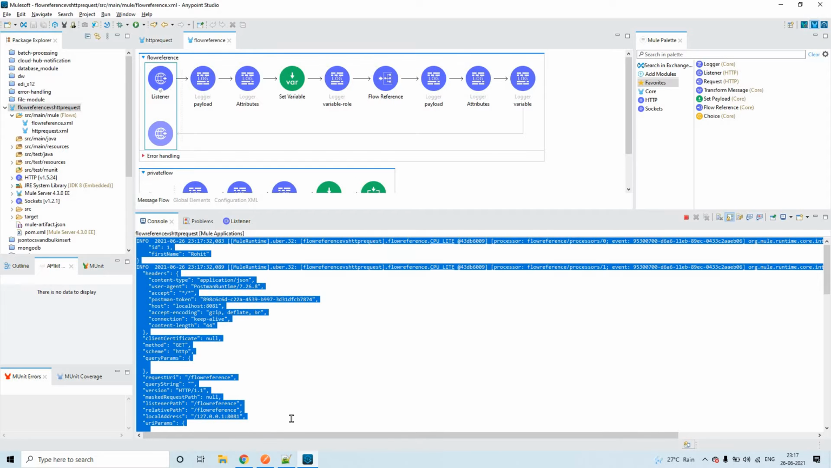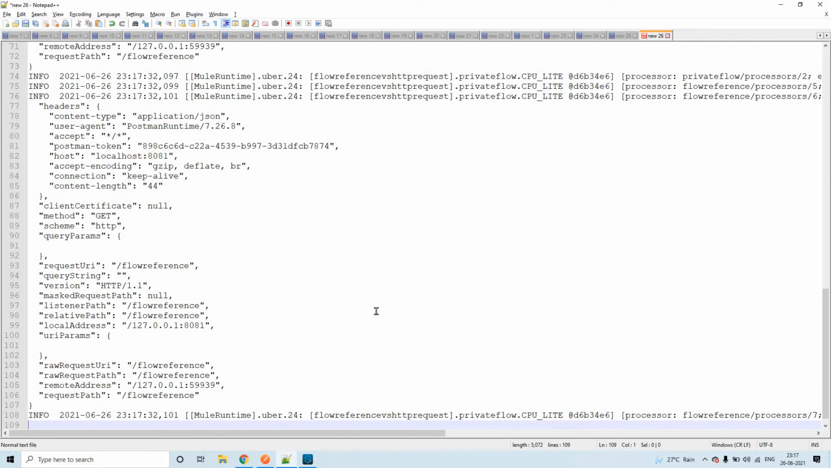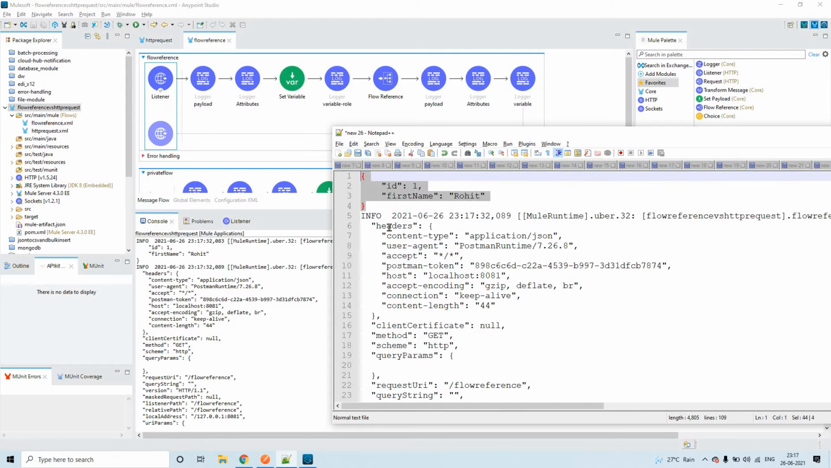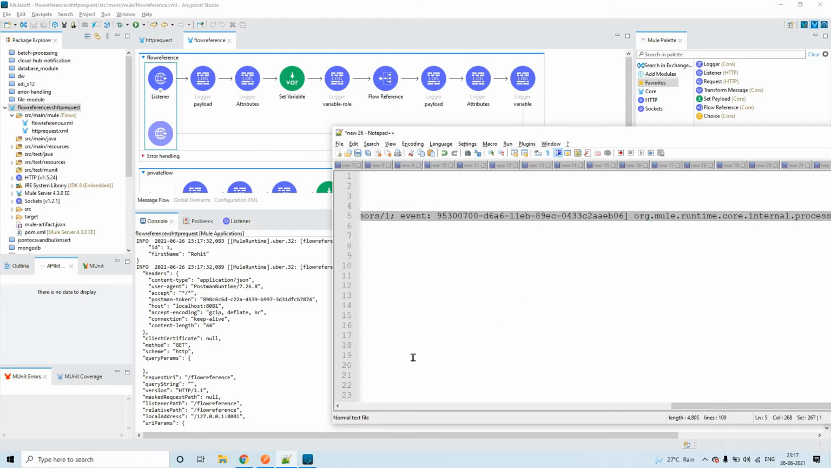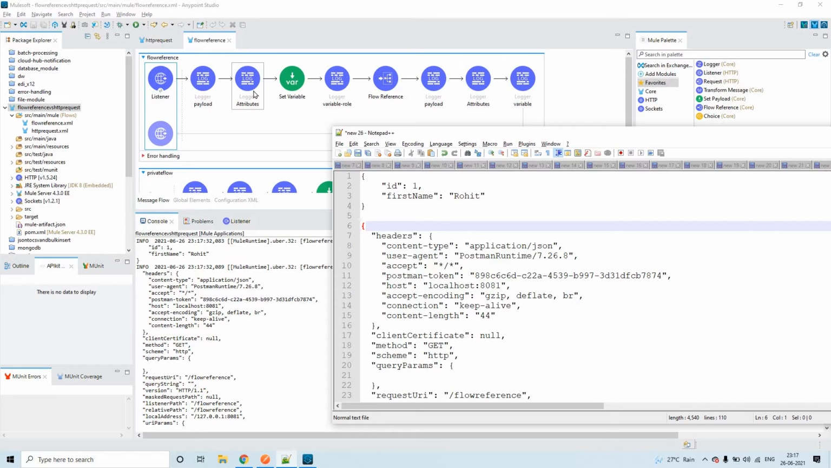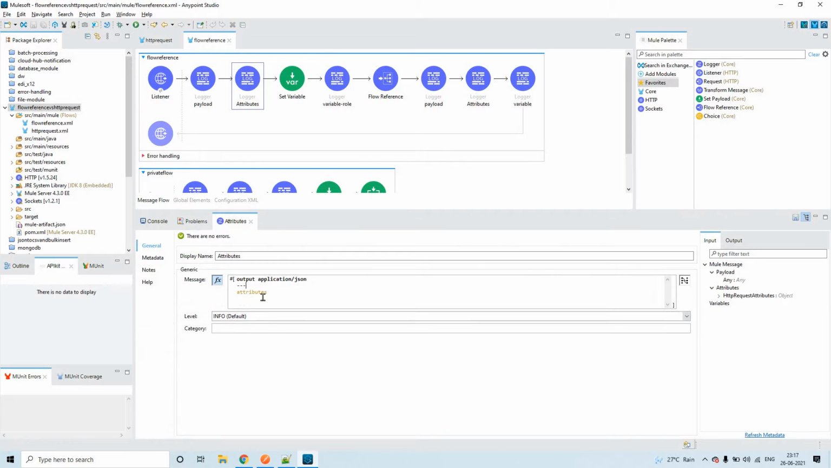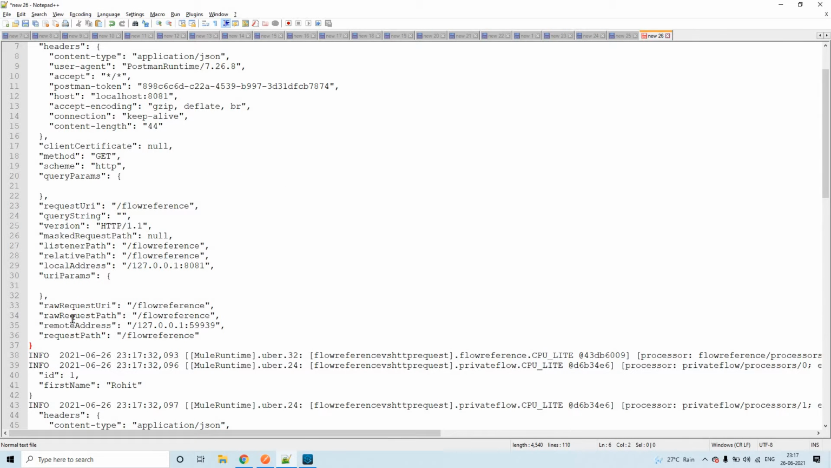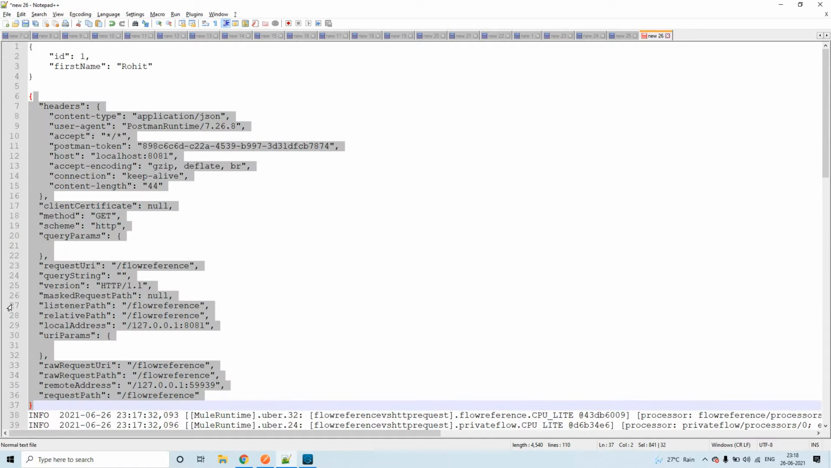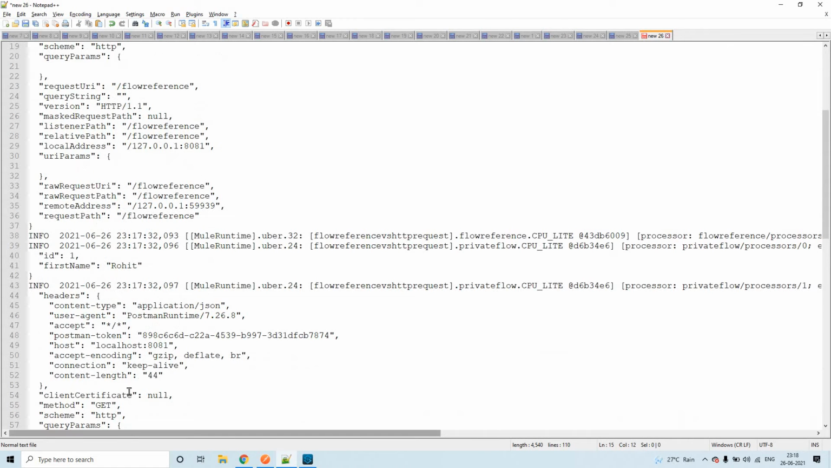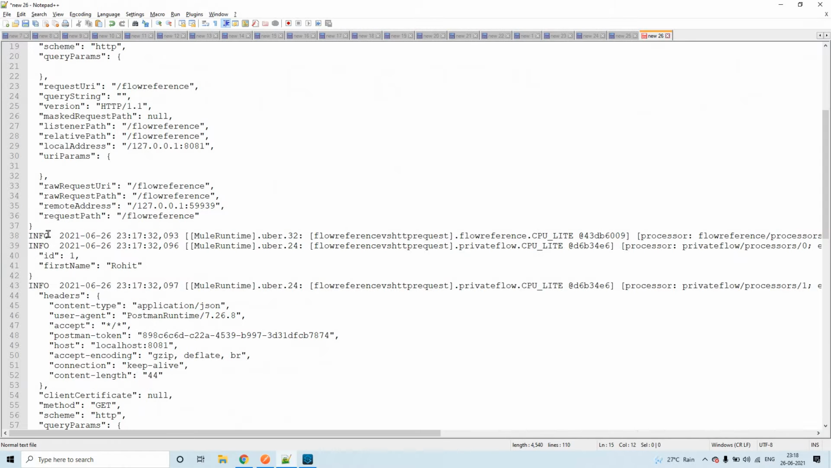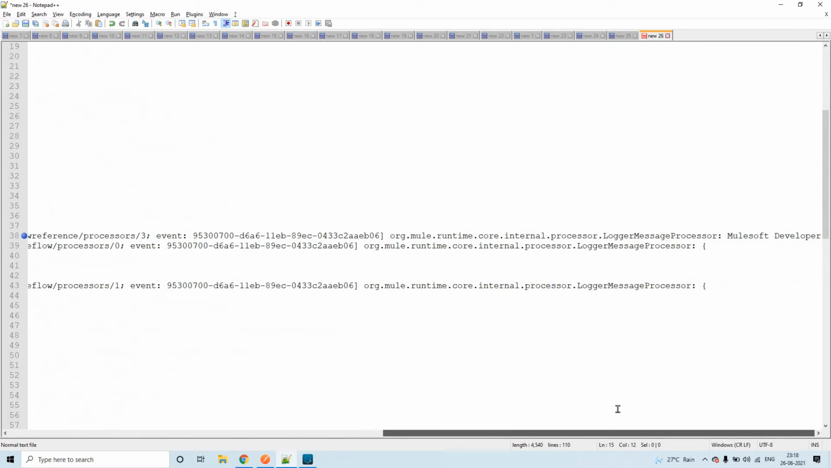Okay, so we got the result. Let me copy paste it in a new notepad. From the first logger, we are printing the payload, that is this one. After that, what we are printing is the attributes, so from here to here, the whole thing is attributes. Let's see what is there in the third logger, that is the variable value. In line number 38, you could see the variable value as MuleSoft developer. Till here it is fine.